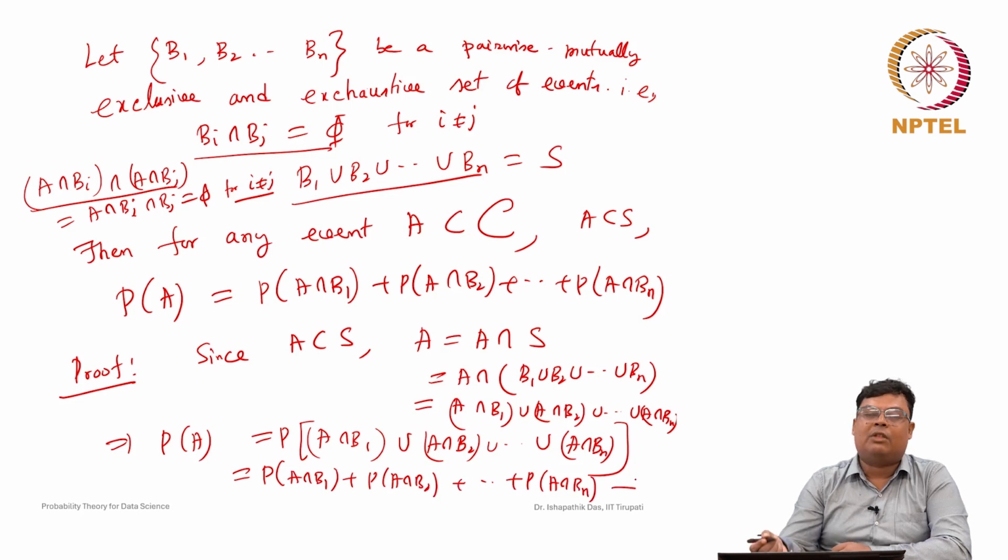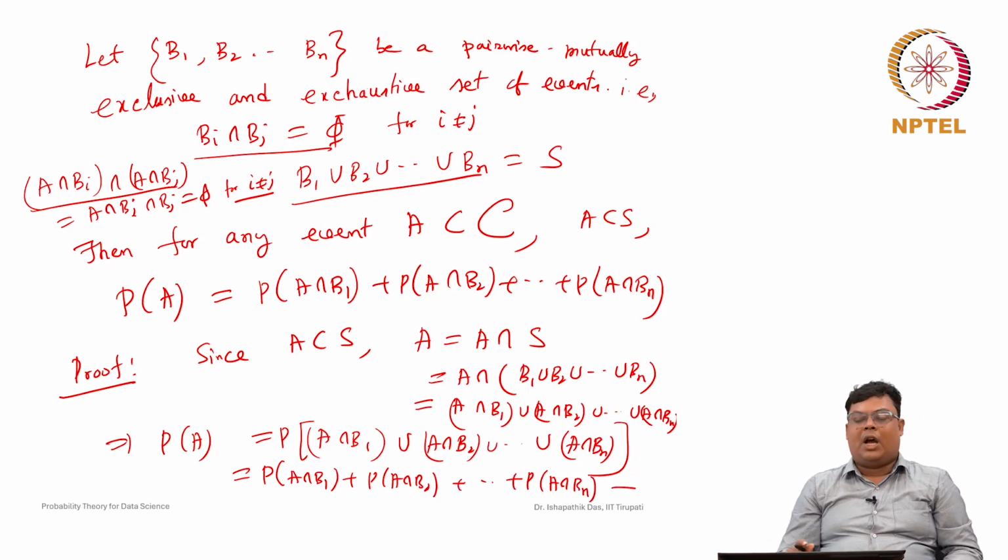We will discuss this result again when we discuss how to find the probability of an event, which is called the total probability. If you have this kind of partition, we can write the total probability.